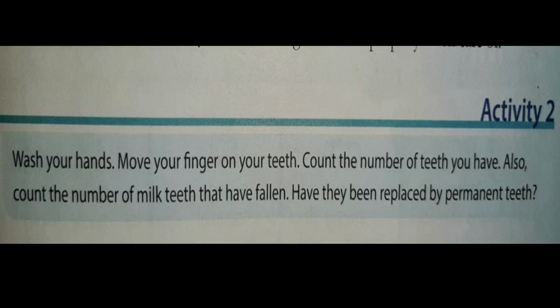Children, after the class, wash your hands and move your finger on your teeth and count the number of teeth you have. Also, count the number of milk teeth that have fallen and also check whether they have been replaced by the permanent teeth or not.